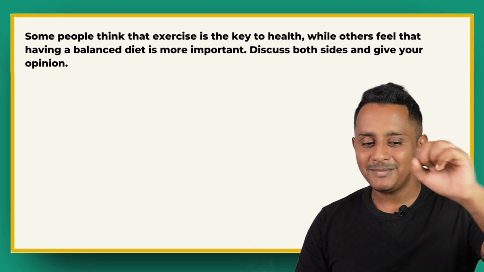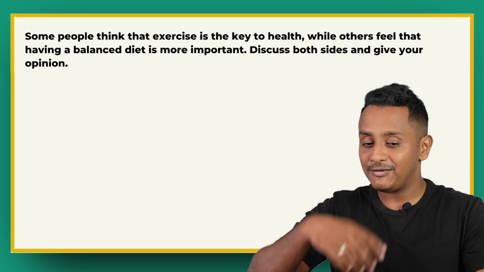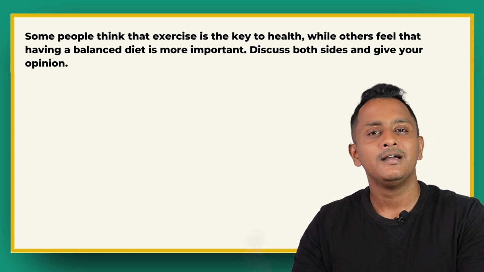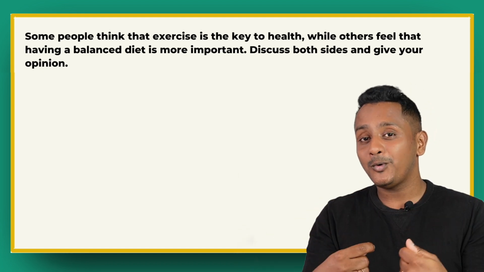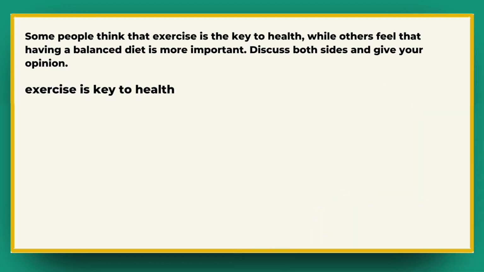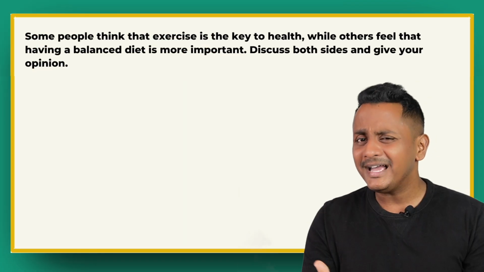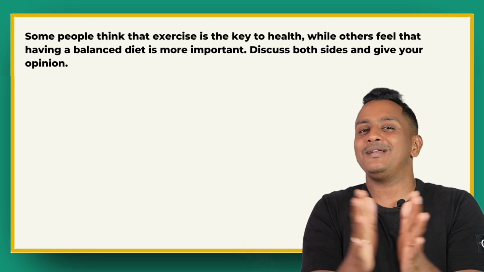This is the question. Some people think that exercise is key to health, while others feel that having a balanced diet is more important. Discuss both sides and give your opinion. A very simple, straightforward solution for this, but what people end up doing, they think discuss both the sides. First side, I will write exercise is key to health. Second side, I'll write balanced diet is important. The next paragraph I write opinion, and last paragraph I write conclusion. 100% wrong.